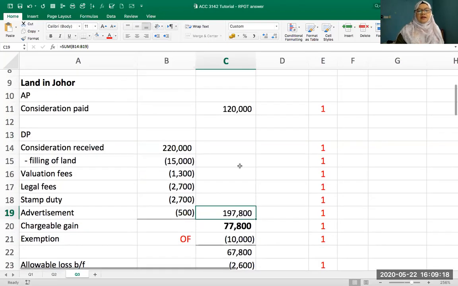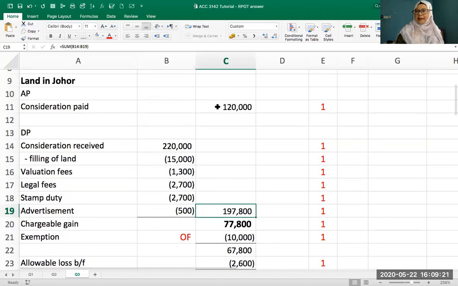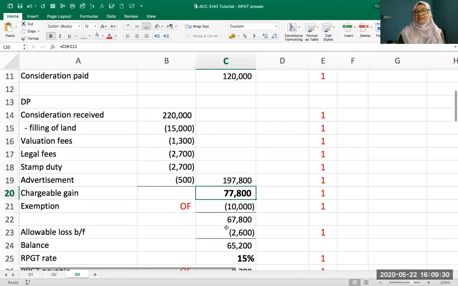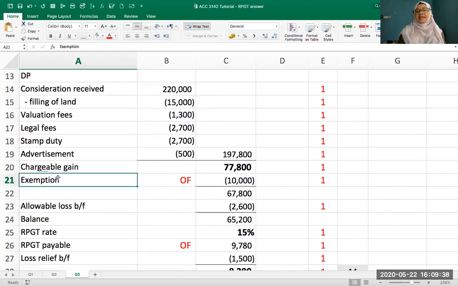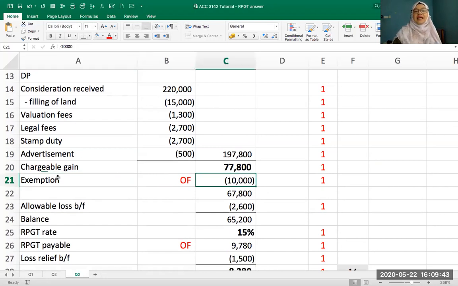Okay. So now I show you my answer. So you have a disposal price of 197,800 and an acquisition price of 120,000. Because of that, you have a chargeable gain of 77,800. And remember that the disposer is Mr. John O. He's an individual. That's why you give an exemption of 10,000 or 10%. In this case, the 10% is 7,780 only, so that's why you go for the higher 10,000 ringgit. So you should get a balance of 67,800.